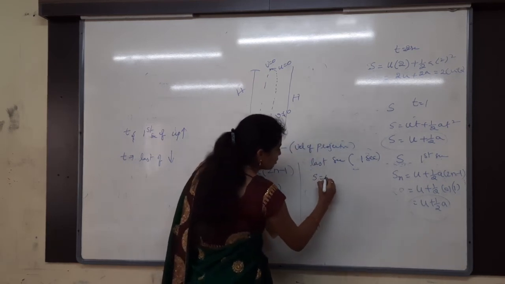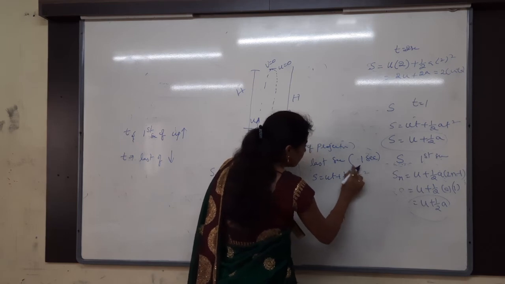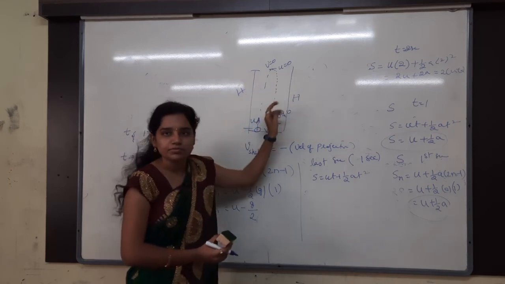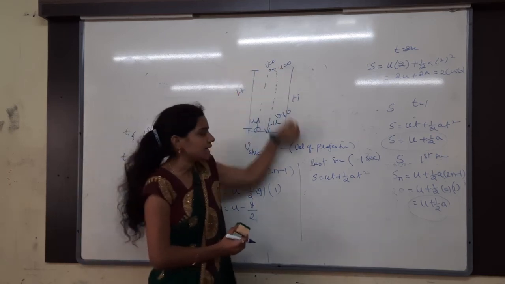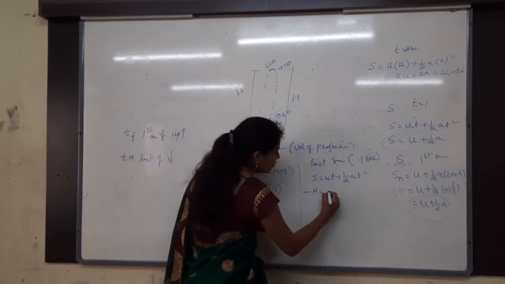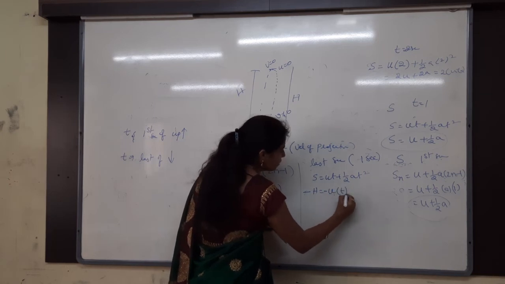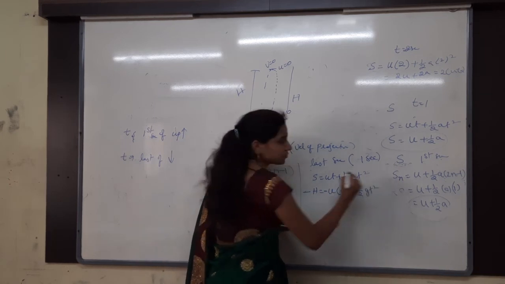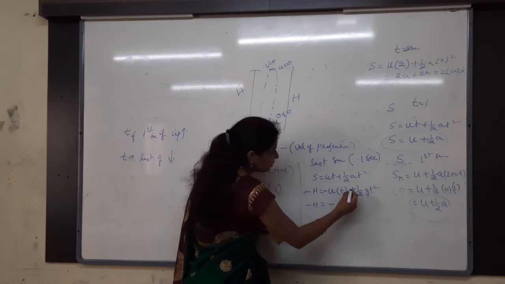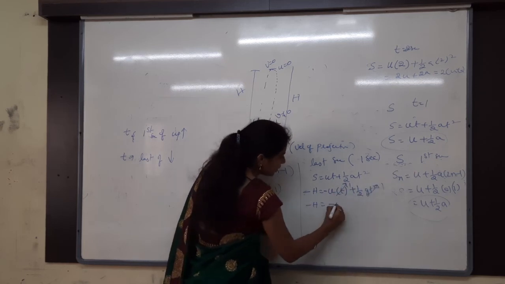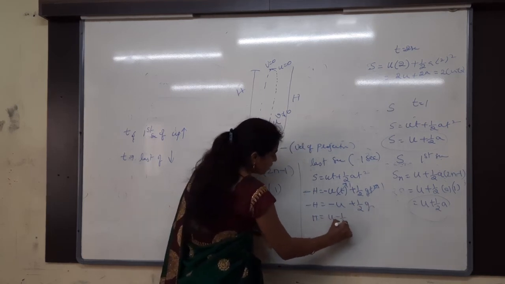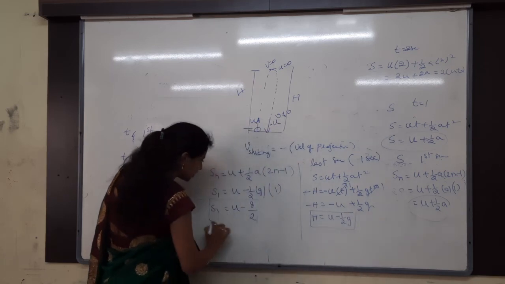Yes, S is equal to ut plus half at square. Now which journey am I talking about? Downward journey. Downward journey means it is losing height or not? In this direction height is plus, then in this direction height will obviously be minus only. So minus h is equal to minus u into t, then plus half gt square. Why? Because it is coming in the downward direction. Then again what will we get? Minus h is equal to u into, last second I said 1, and then 1 here, then minus u plus half g. Whenever I cancel the minus, then h is equal to u minus half g. Same answer or different answers?